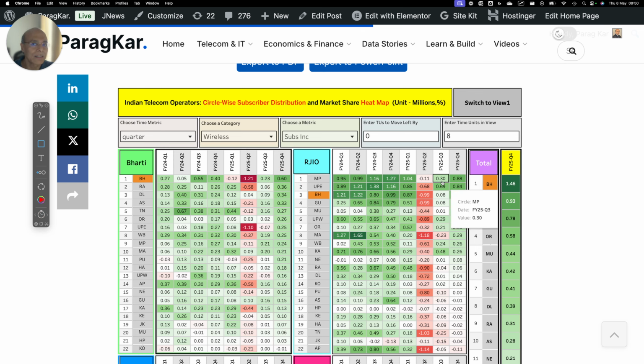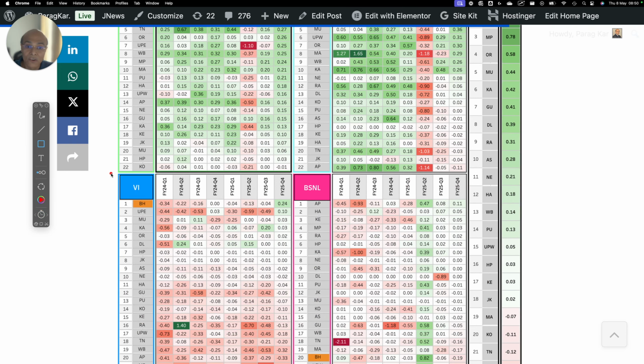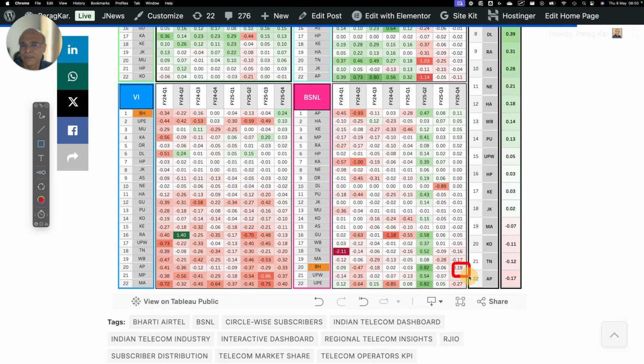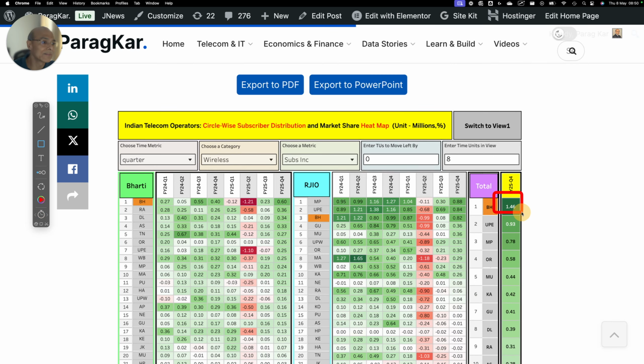But when you go to the market share, we will be able to see. So Reliance Jio added the most, which is 0.82 million, but it is third in the rank of additions in other circles. Like MP, it added the most, UP the second, and Bihar is 0.82 million. Right? Now let's look at Vodafone Idea. Vodafone Idea added 0.24. So looks like Bihar, and BSNL lost, so BSNL doesn't matter, right? So Bihar looks like a circle where maximum action is going on, right?